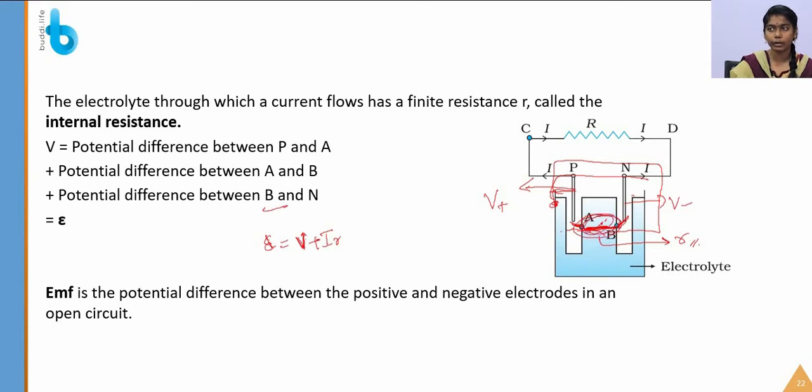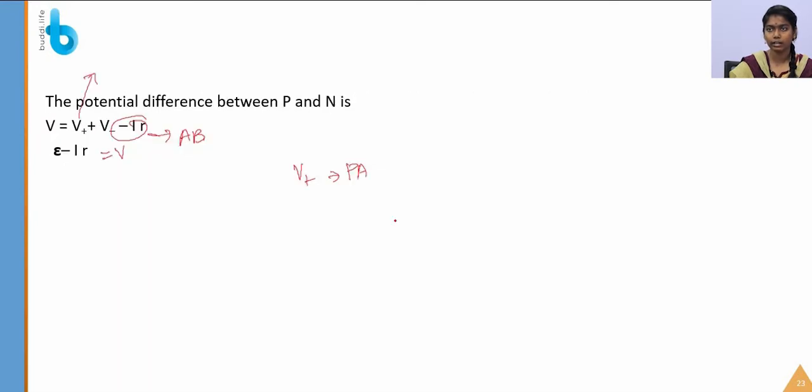In between, the electrolyte between A and B, through which the current is passing, has a finite resistance R. So the current and resistance are present here, and the potential difference is also present across these two points, so VAB is equal to IR. But the current is flowing in the negative direction, so we represent it as minus IR. VAB is equal to minus IR.